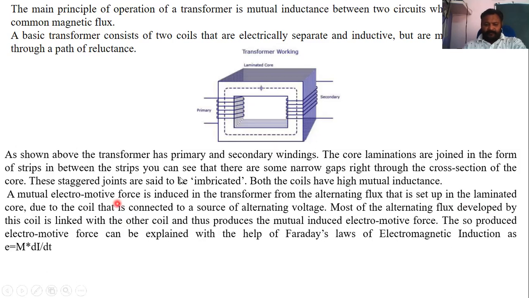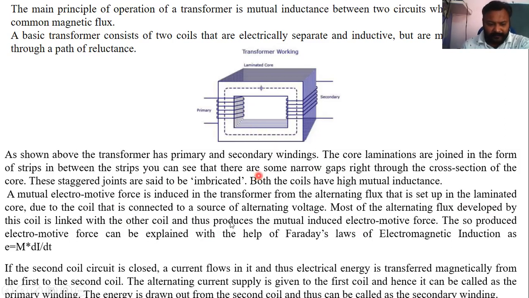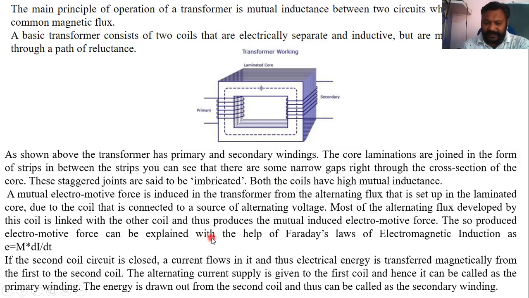The produced electromotive force can be explained with the help of Faraday's law of electromagnetic induction, that is e equals M di by dt. If the second coil is short circuited, current flows in it and thus electrical energy is transferred magnetically from the first to the second coil. The alternating current supply is given to the first coil, and hence it is called the primary winding.